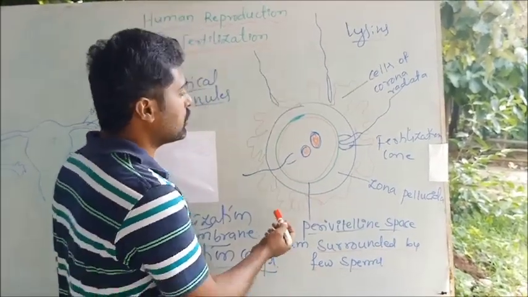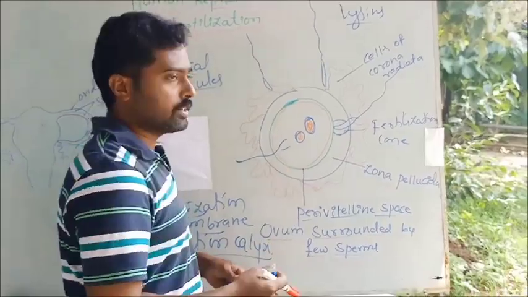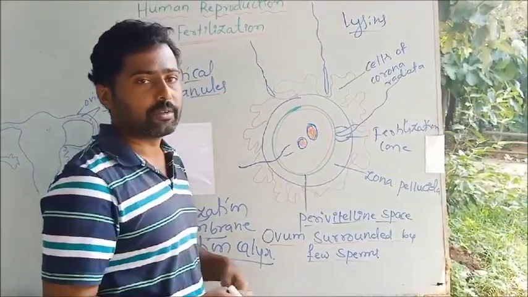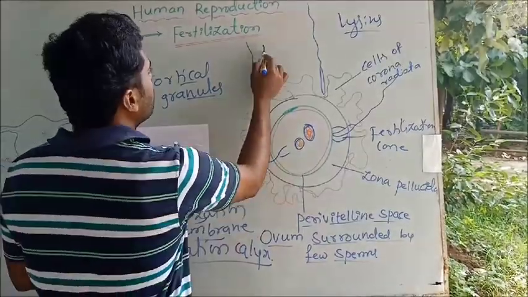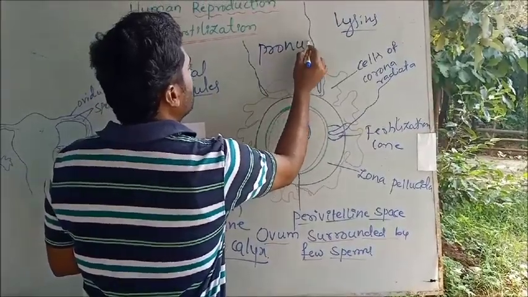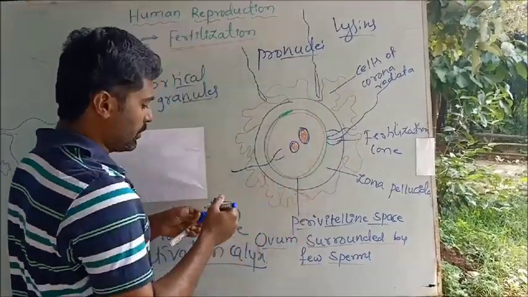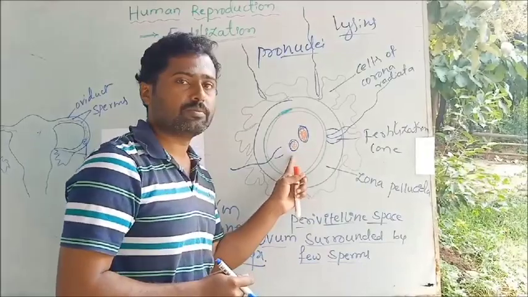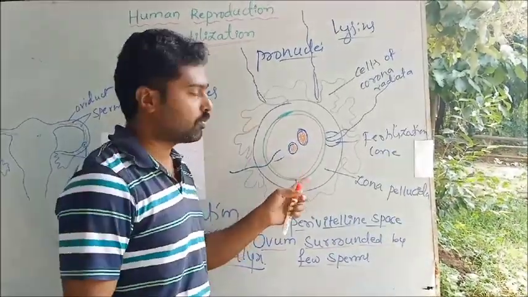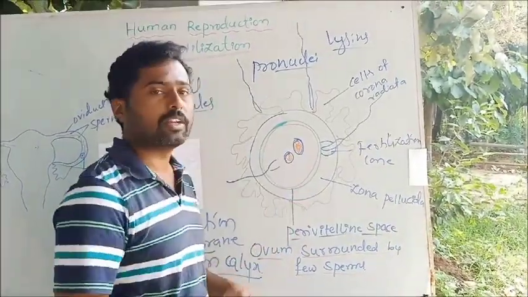Okay. So now the male nuclei and the female nuclei are regarded as pronuclei: male pronuclei and female pronuclei. The male pronucleus swims in the ooplasm and reaches the female nucleus.